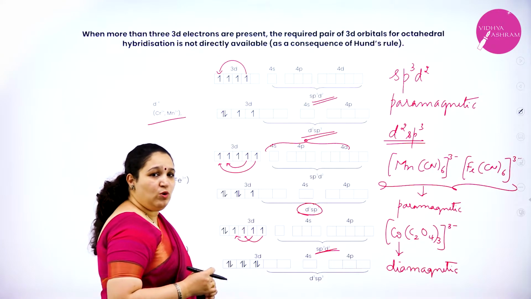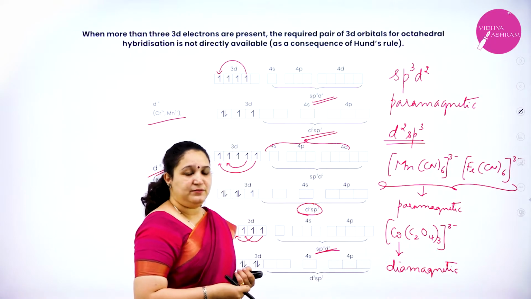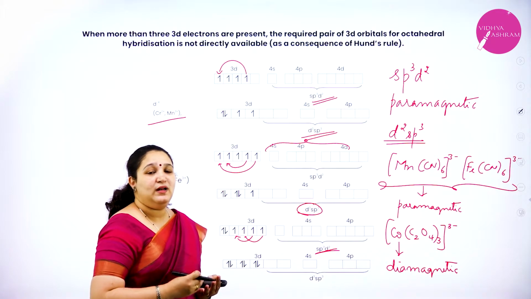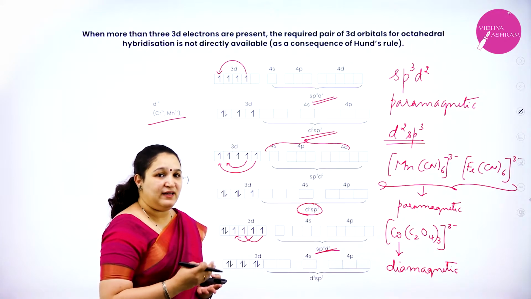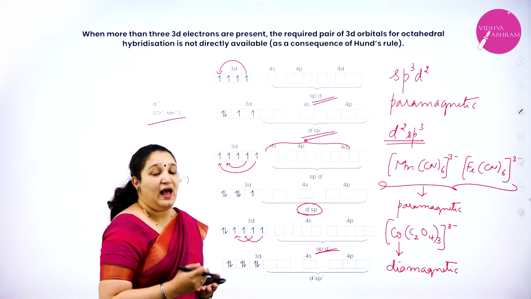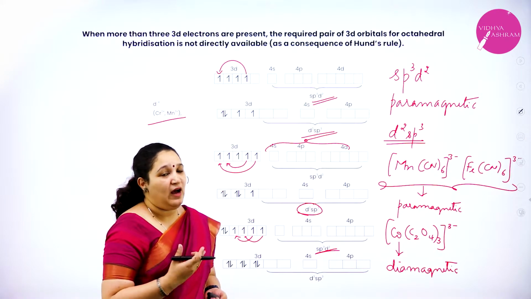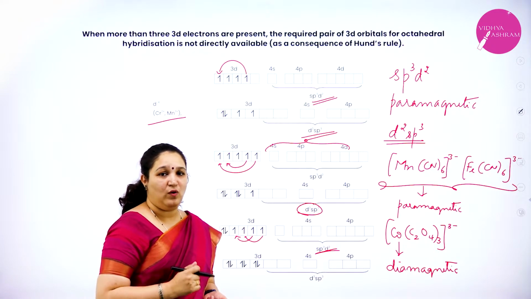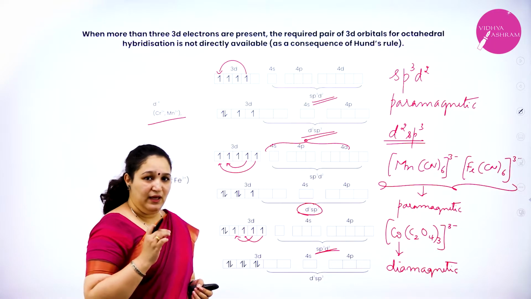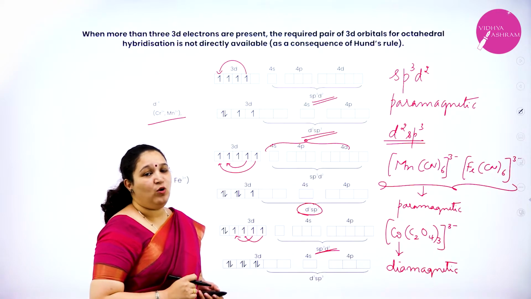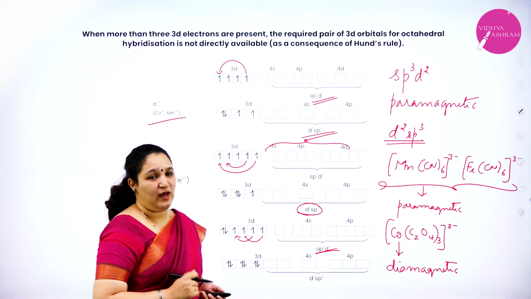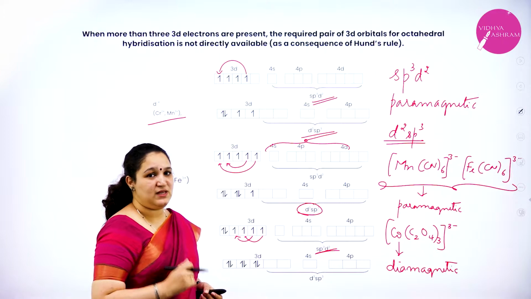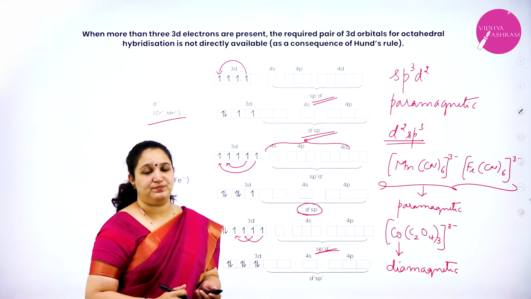So the ligand will affect the magnetic property as well as the type of hybridization which will take place. Okay, so that is about the magnetic property. I hope you have understood about the magnetic properties of coordination compounds.